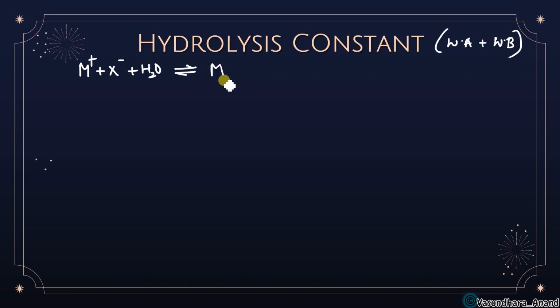Okay, so this will be MOH plus HX, and similarly at t equal to 0, suppose that this is 1, 1, this is 0, 0. At t equal to equilibrium, this is 1 minus h, this is 1 minus h, and this is h, isn't it?